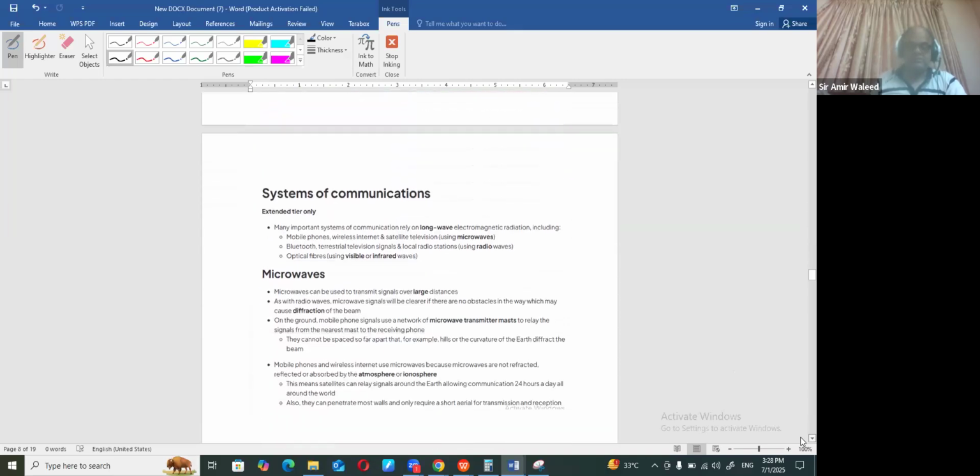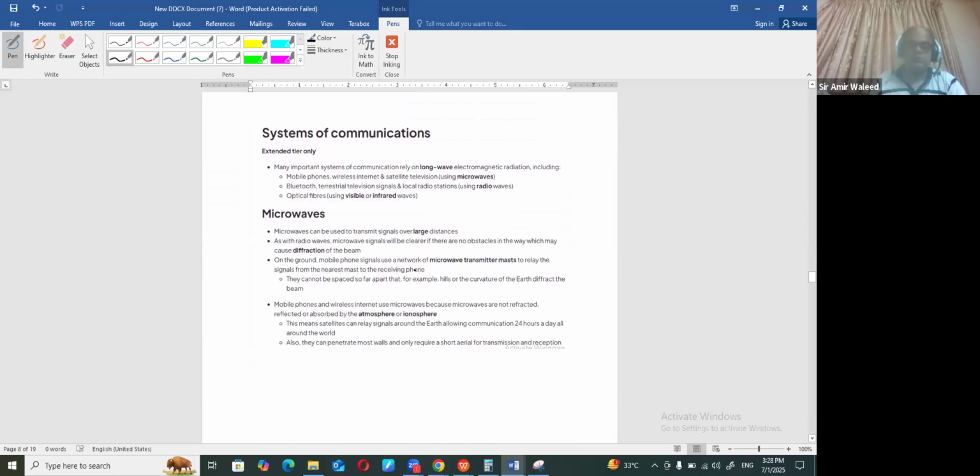Next is the system of communication. Remember that when you talk about a system of communication, the communication system will use microwaves. The reason is that, having a long wavelength, they can easily bypass obstacles, because the cities in our case are not empty. They have buildings, so the wave has to bypass those. For that reason, microwave is used. Plus, they have a large wavelength, so large wavelength waves are not so dangerous and all that.